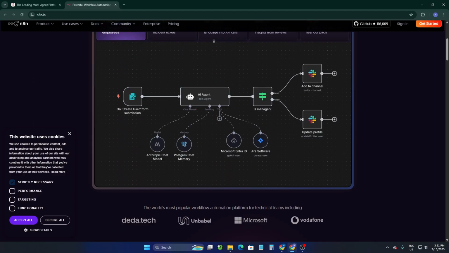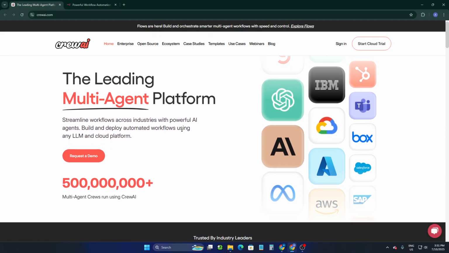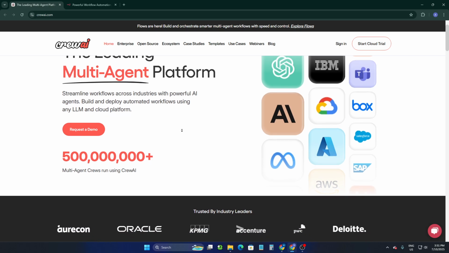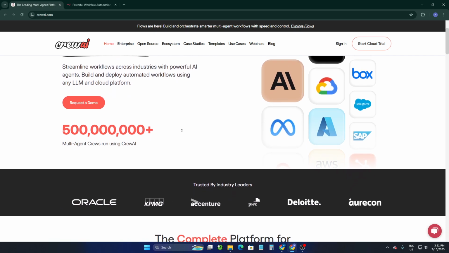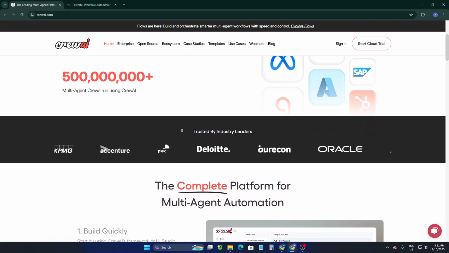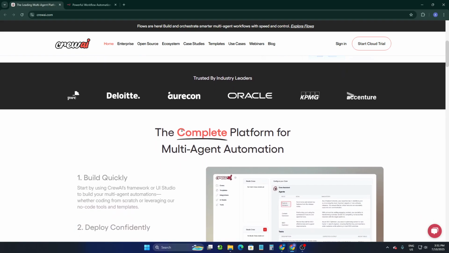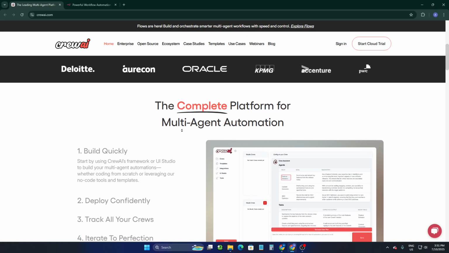Now let's talk about the integrations. Crew AI, being a newer tool, supports tool calling and custom tools, but the ecosystem is still growing. You will need to define integrations manually, often using LangChain or a similar framework.